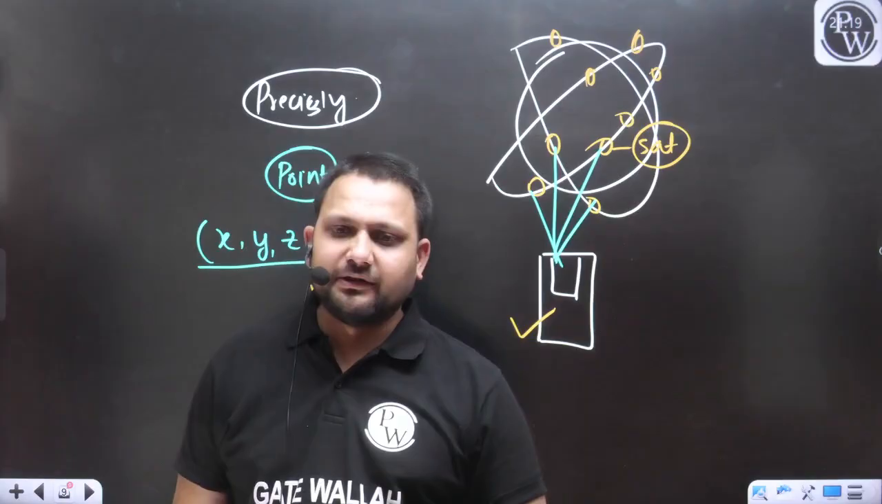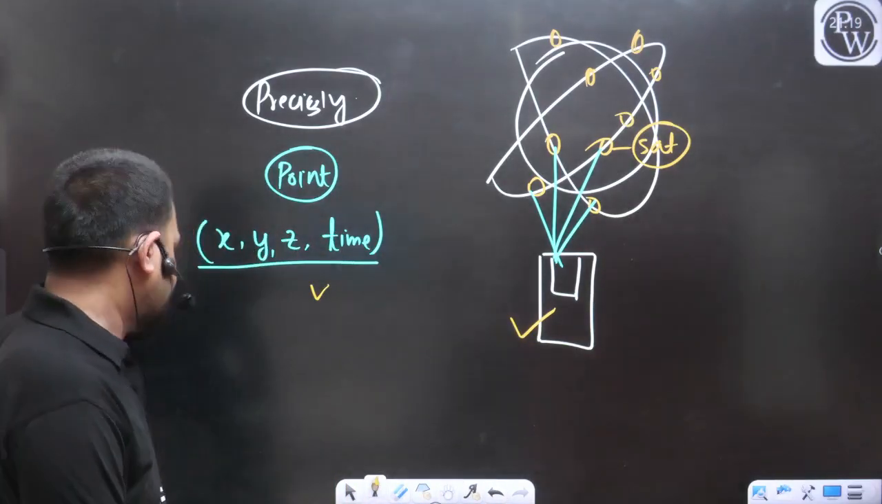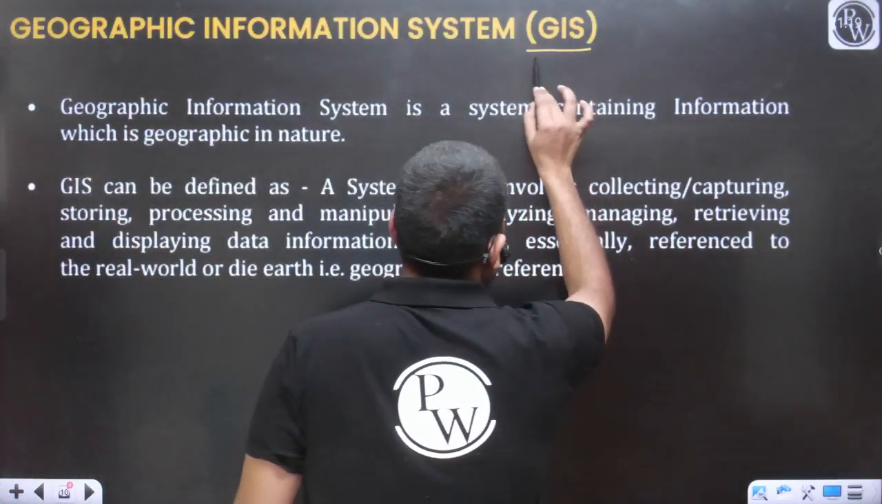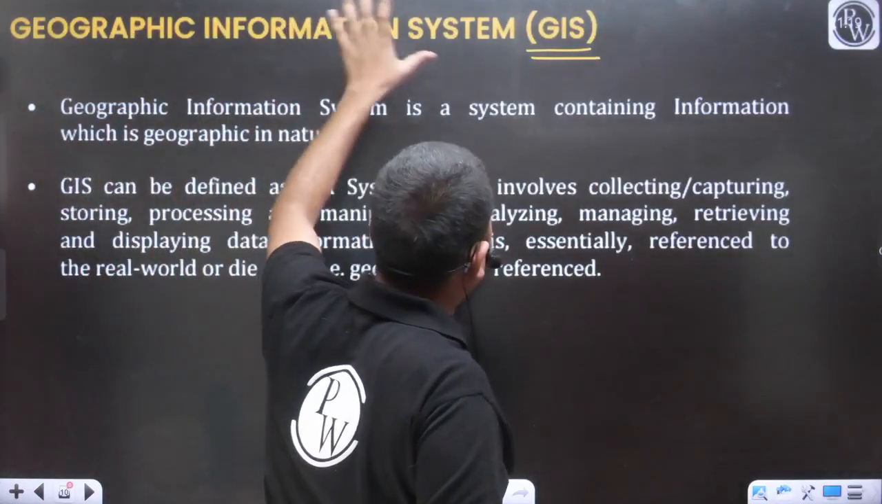Now I think the point is clear to everyone. Okay. So this was the discussion related to the GPS. Now the next discussion is related to the GIS. So first and important thing, what is the full form of the GIS? Geographic Information System.